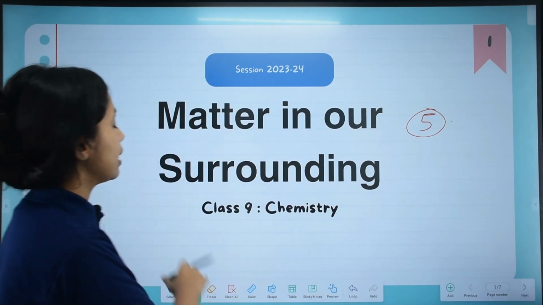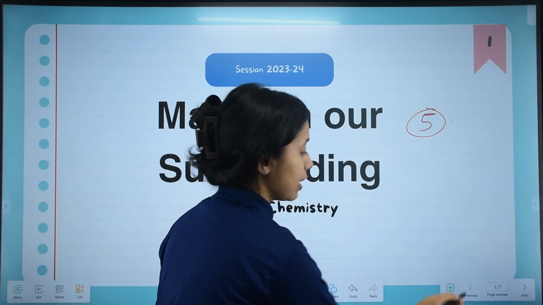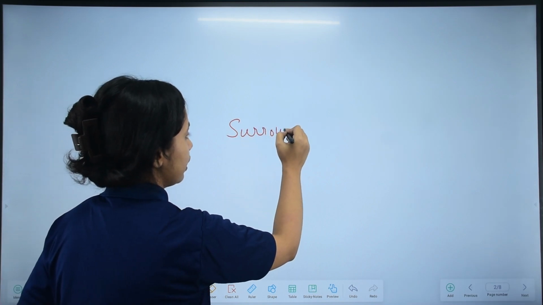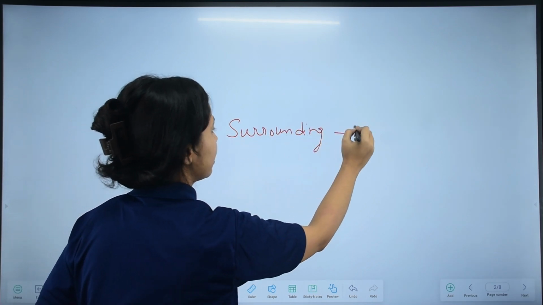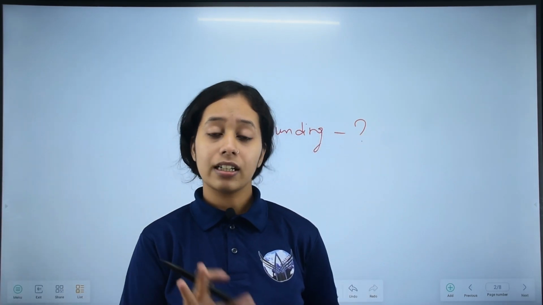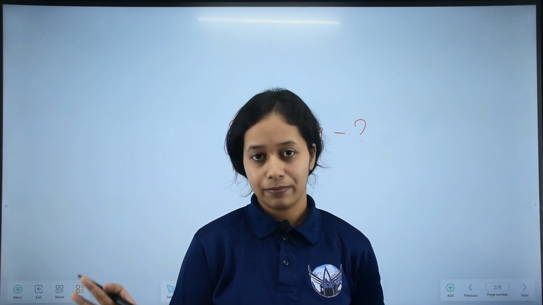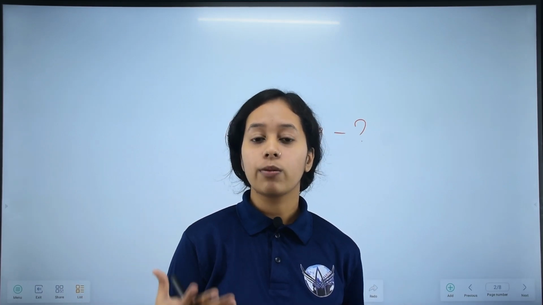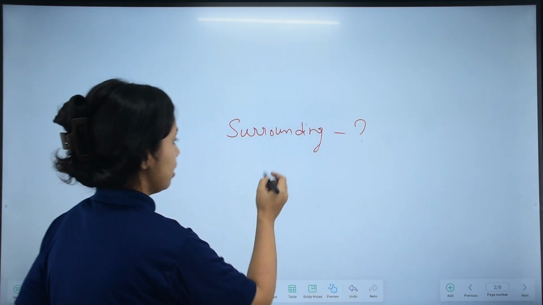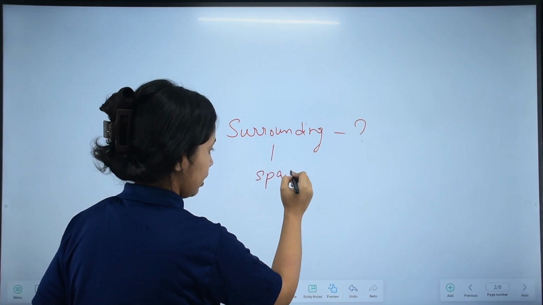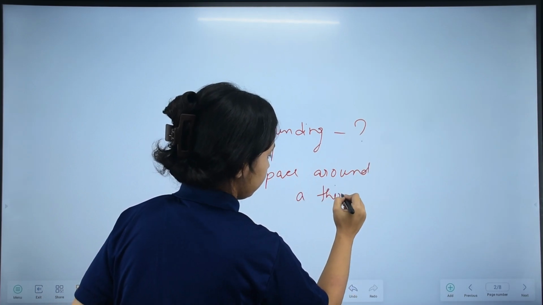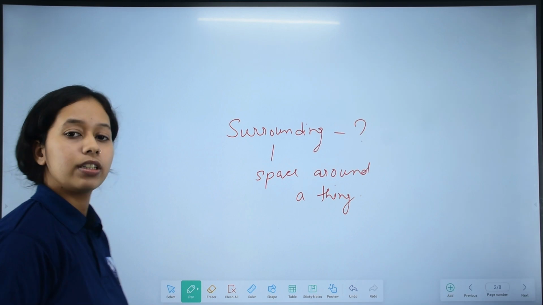So chapter or naam hoise matter in our surrounding. Step by step jao koman, okay? Chapter or namot ase surrounding. Surrounding mane ki hoy? What is surrounding? Surrounding or basic definition to ki hoy? Surrounding or definition tumalko examot likhibole nahe. Okay, but it is important for us to know that what is surrounding. Surrounding or jodi ekebare short ko jodi moi definition to kau, then surrounding is the space. It is the space around a thing. What is surrounding? It is the space around the thing.